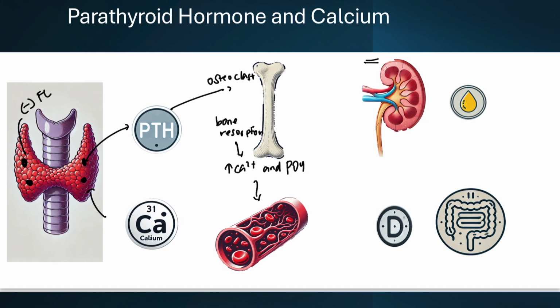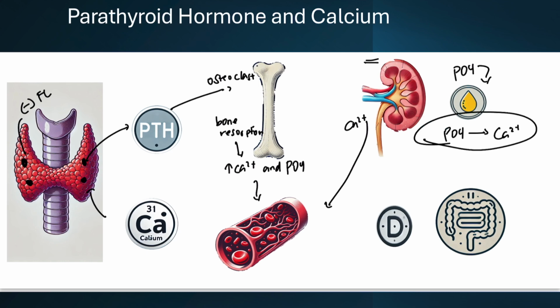In the renal tubules, PTH promotes calcium reabsorption, preventing calcium loss through urine. PTH also enhances the excretion of phosphate, preventing calcium from binding with phosphate and forming insoluble deposits, ensuring more free calcium remains in circulation. PTH stimulates the conversion of inactive vitamin D into calcitriol. Active vitamin D increases calcium absorption in the small intestines, allowing dietary calcium to enter the bloodstream more efficiently.